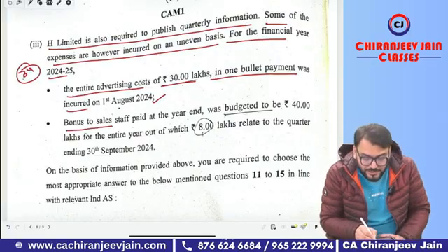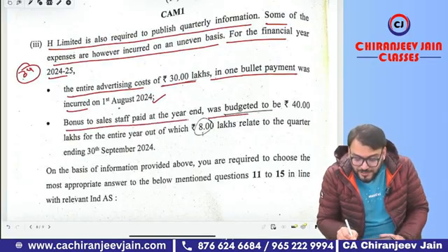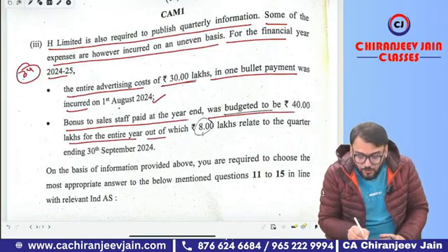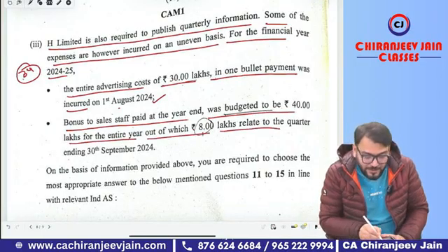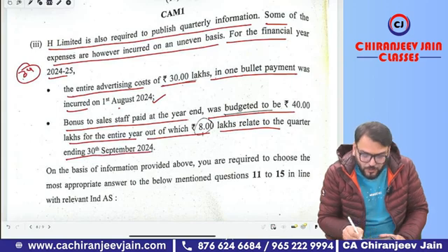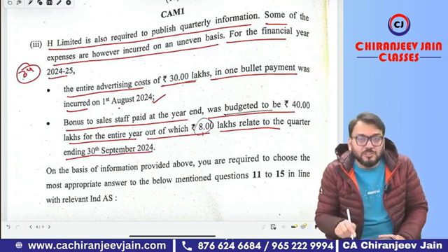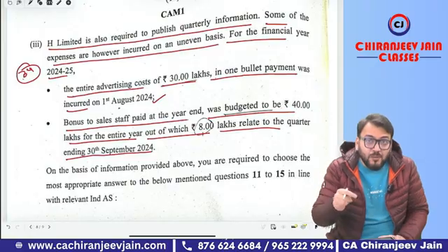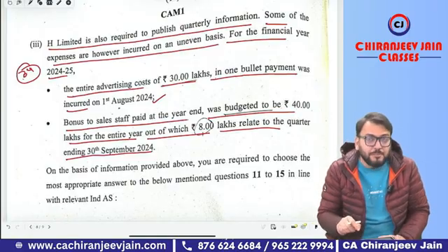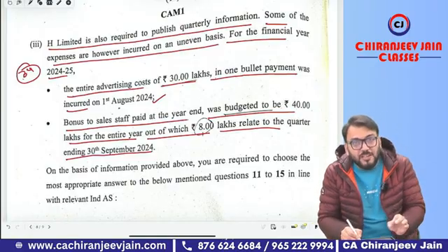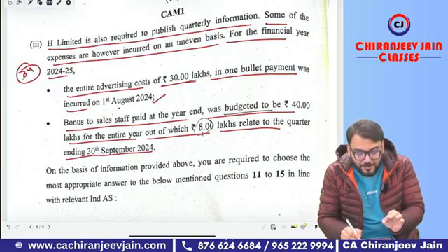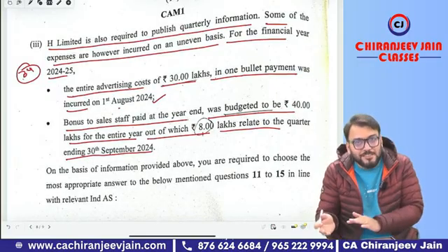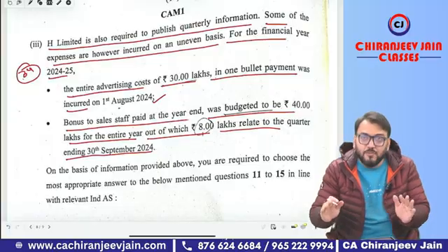Bonus to sales staff paid at year end was budgeted to 40 lakh for the entire year, out of which 8 lakh relate to the quarter ending 30th September 2024. So in this case, the bonus to staff will be 8 lakh for the relevant interim period. Therefore, 8 lakh will be charged to the quarter ending 30th September 2024 because it can be anticipated, it can be deferred at the end of financial year also.